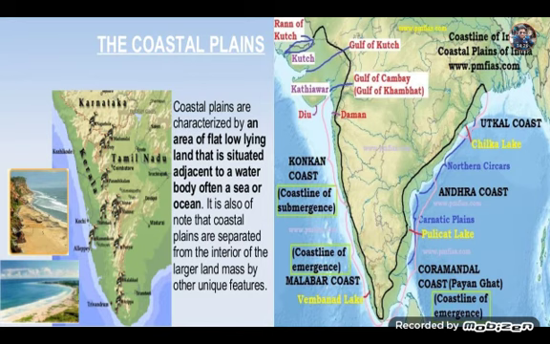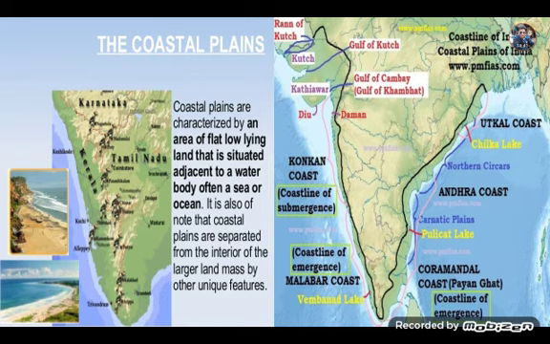Okay, so the Konkan coast extends from Daman to Goa for a distance of about 500 km. Mumbai was an island where the coast is widest. Then the Karnataka coast extends from Goa to Bangalore. The Sharavati river drains this part, making the Jog Falls. Then the Malabar coast extends between Bangalore and Kanyakumari.